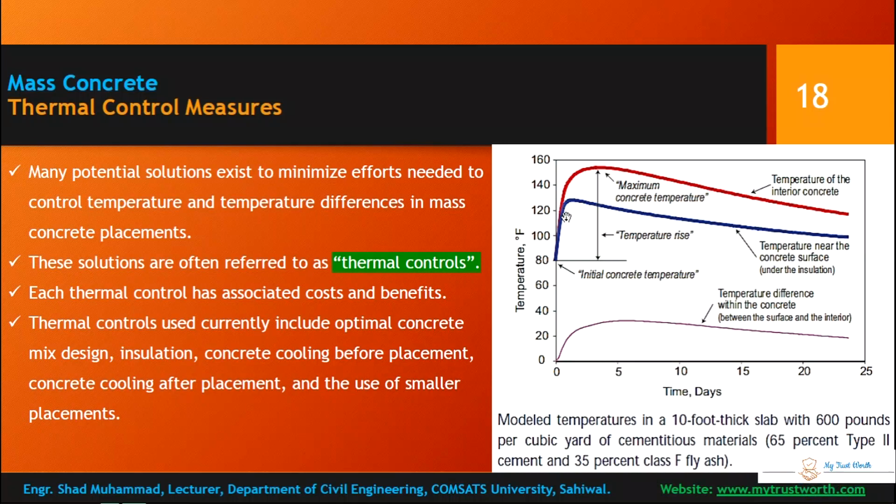So within 1 day or 2 days there was a maximum concrete temperature, the temperature of the interior. Interior is hot, and this is the temperature near the concrete surface. So the surface is cooled.